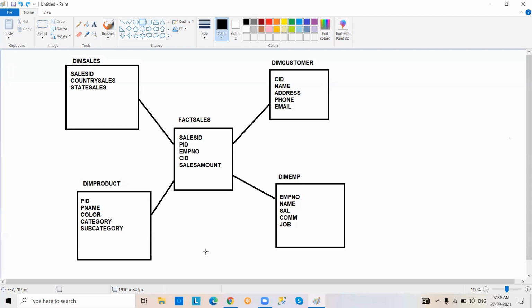See that there is no relation between dimension to dimension in this figure. That's what we are going to use. What happens if there is no relation between dimension tables? The number of relations is minimized, the number of tables is minimized, and automatically performance will increase. That's your requirement, am I right or not? That's what we have been discussing from the beginning of the data warehouse, right?